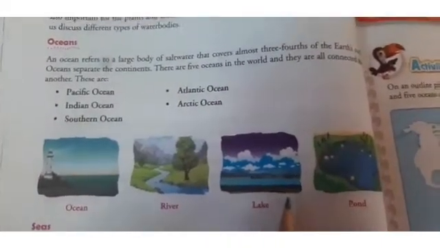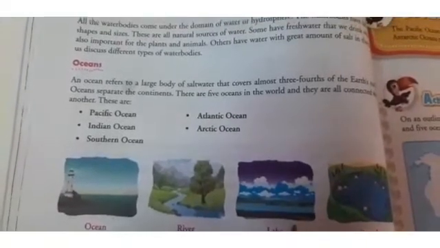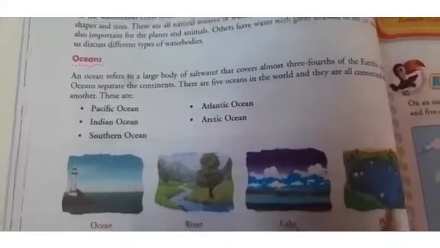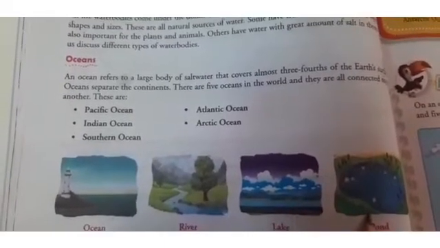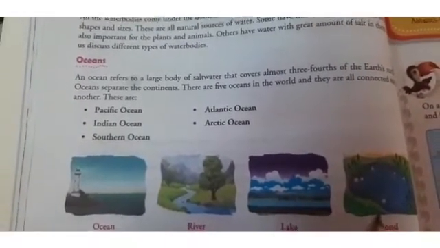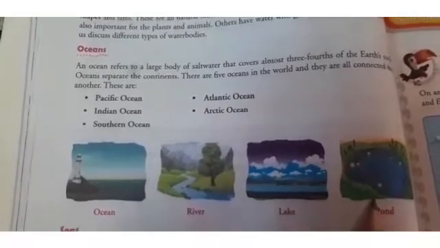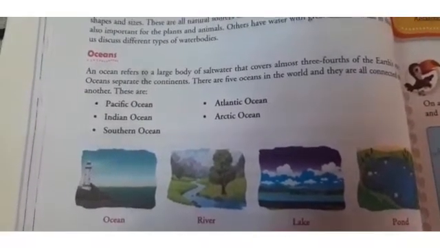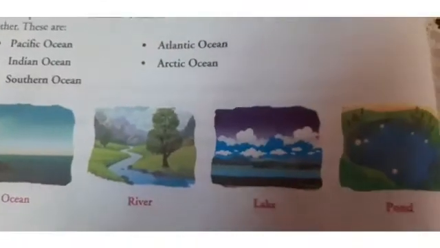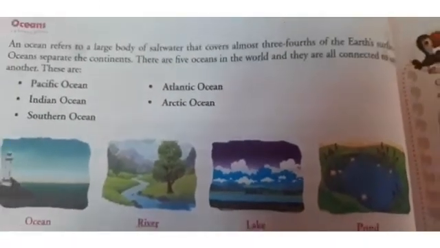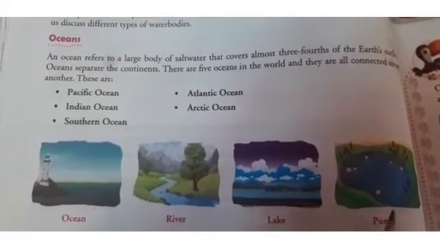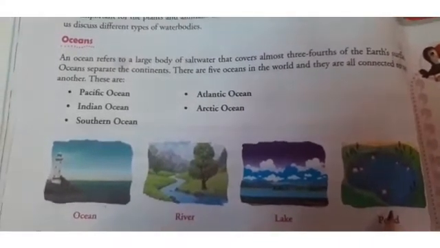This is a lake, a small water body surrounded by what? Landmass from all sides. And the fourth one is pond. A pond can be a natural one or an artificial, man-made one.